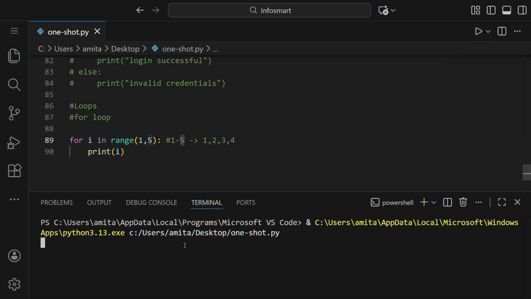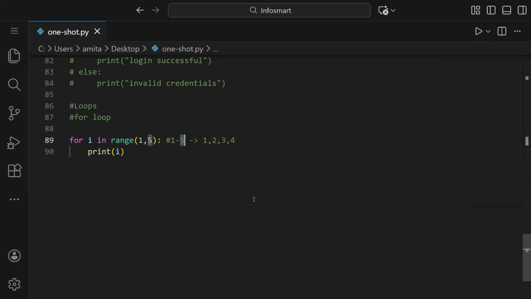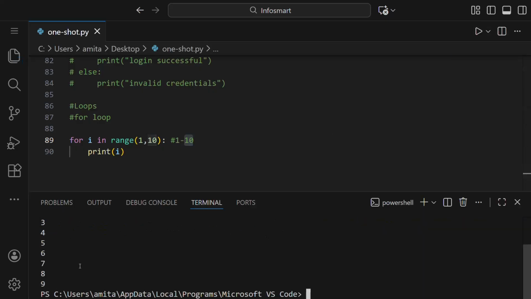So when we run this, we got 1, 2, 3, 4 as the value. If we set this as 10, then it will be from 1 to 9, and 9 is included, or we can write here 1 to 10, 10 excluded. So you can see this 1 to 9 is printed.